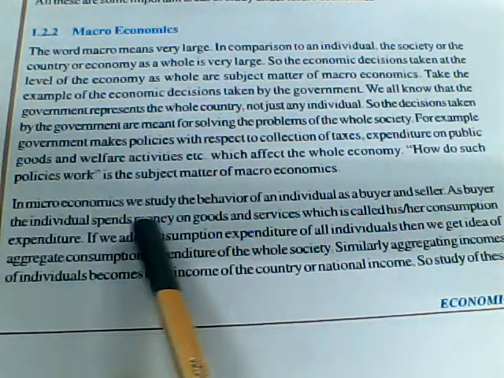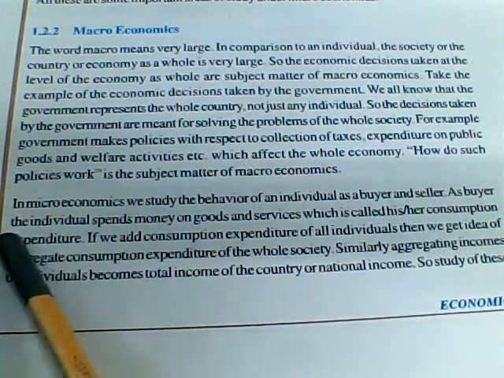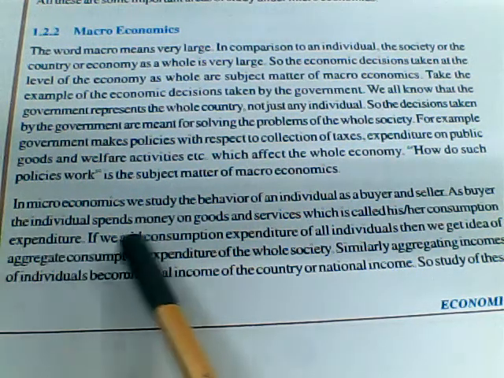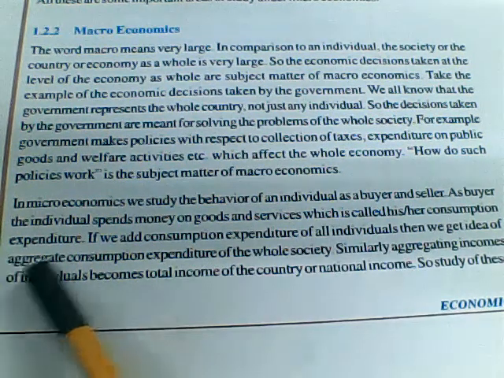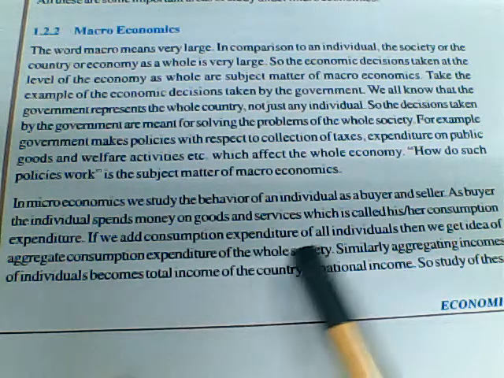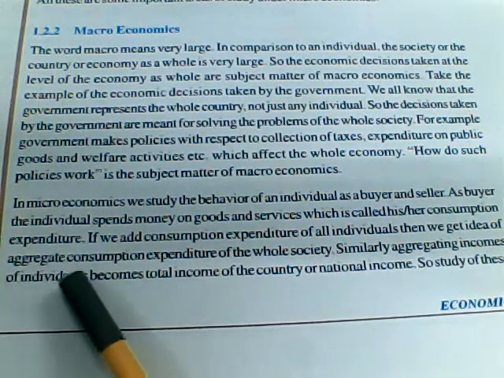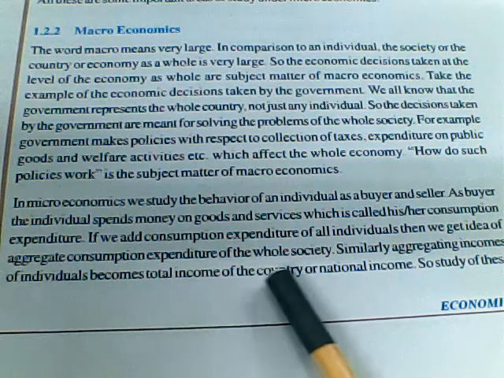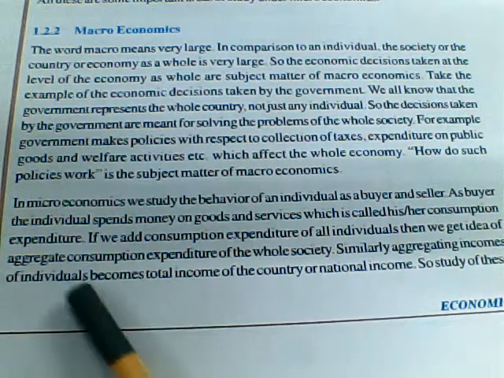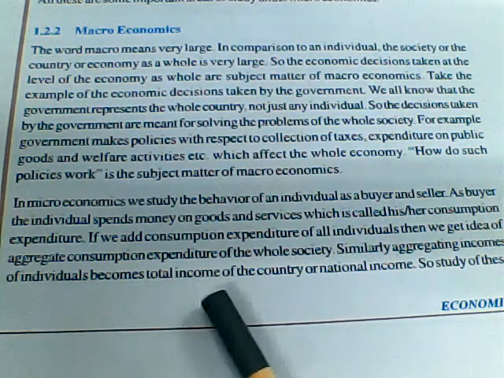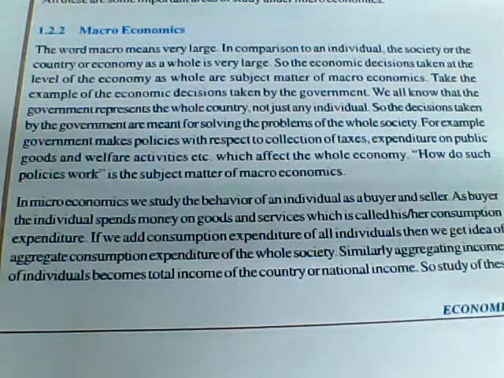In microeconomics, we study the behavior of an individual as a buyer and seller. As a buyer, the individual spends money on goods and services, which is called his or her consumption expenditure. If we add the consumption expenditure of all individuals, then we get an idea of the aggregated consumption expenditure of the whole society. Similarly, aggregating the incomes of individuals becomes the total income of the country, or national income. So later we will study that.